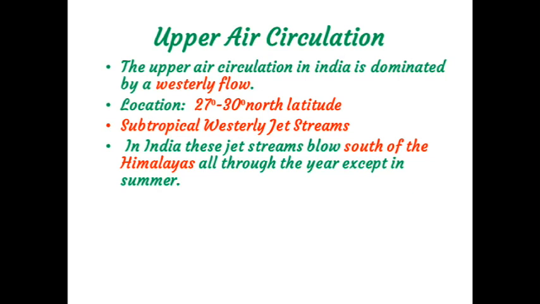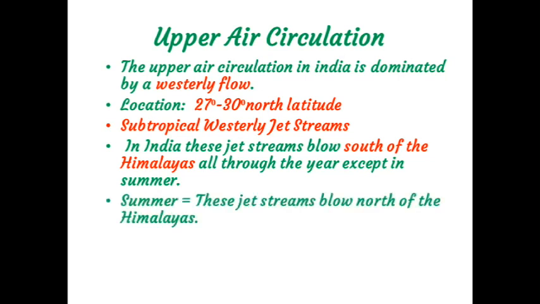What will happen during the summer? In the summer, these subtropical westerly jet streams move to the north of the Himalaya. Except in summer, that wind blows in the south of the Himalaya, but during the summer, that wind blows to the north of the Himalaya, and the wind that blows over our interior or peninsular part is a subtropical easterly jet stream. Up to here, we already discussed them.